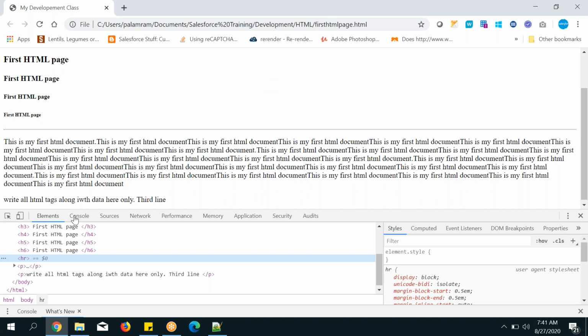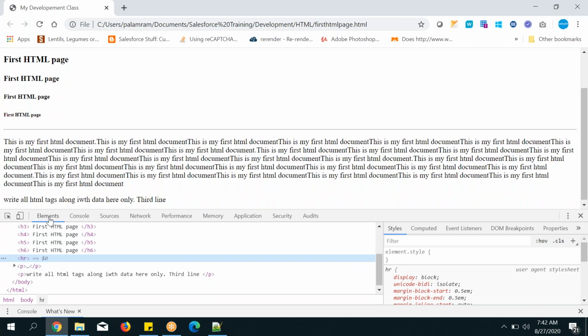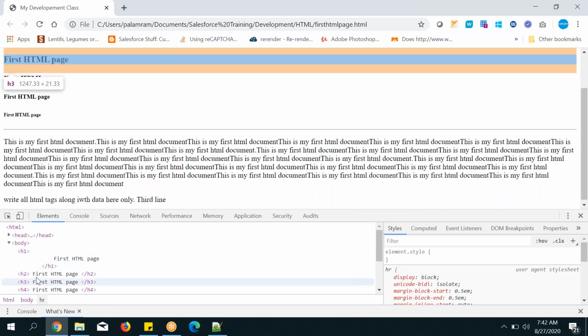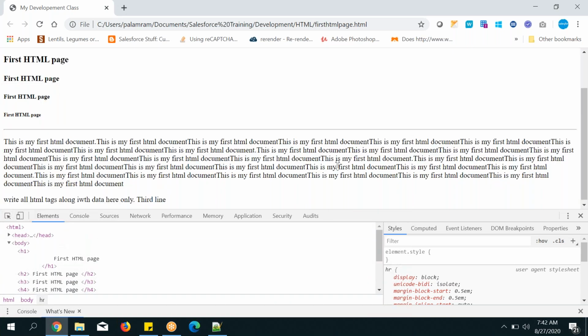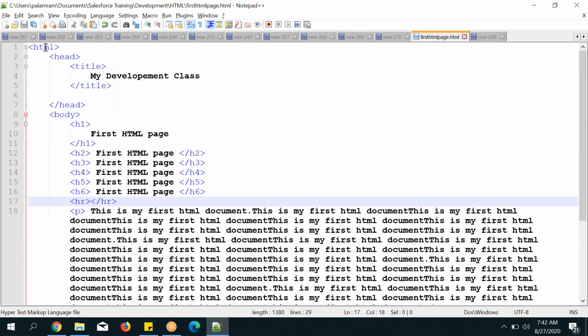However, I will tell you guys these things later also, but right now you need to understand a little bit at least about this. These are the debugging tools. You can see elements, and this is the HR tag. In the elements, whatever code you have written will be there. Can you see? Let's see what code I have written, HTML, all these things.